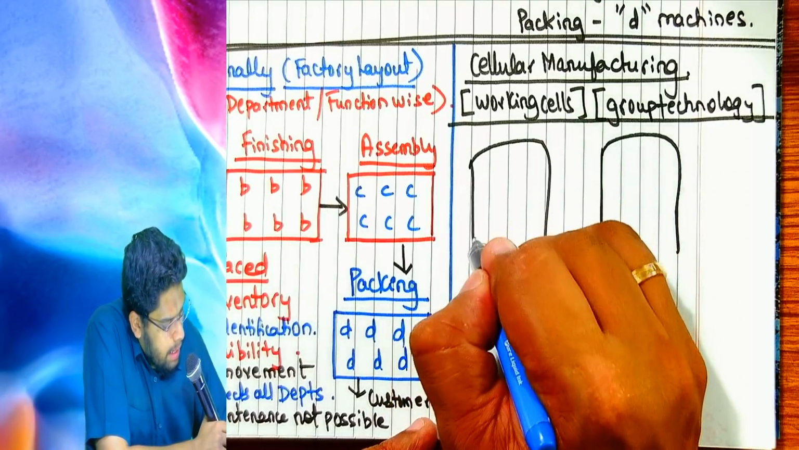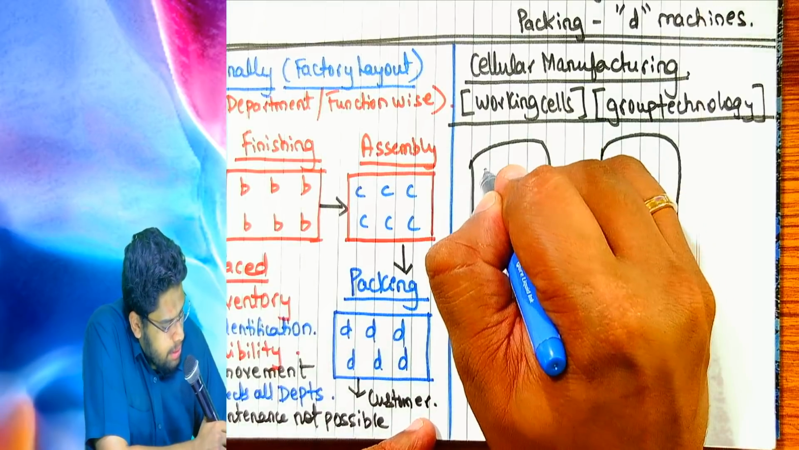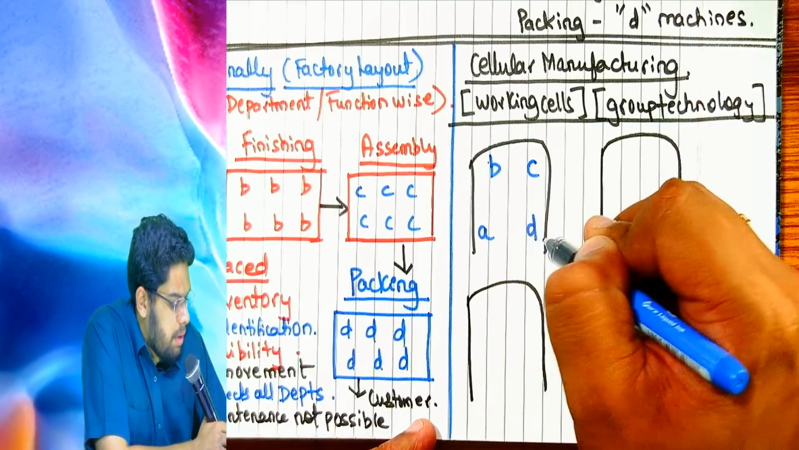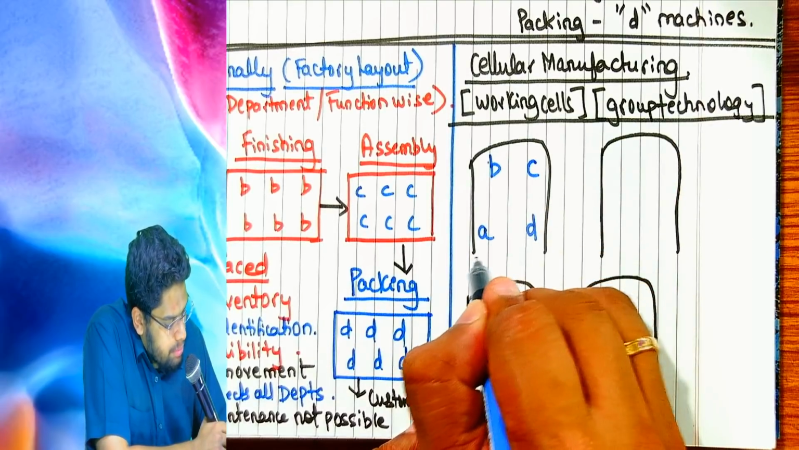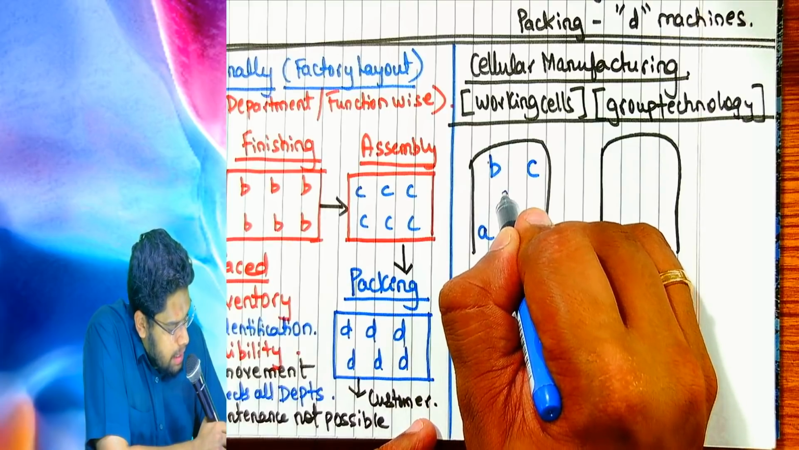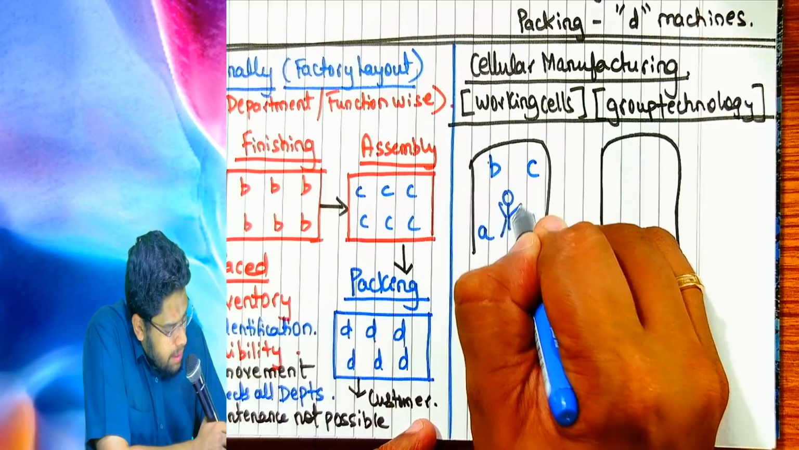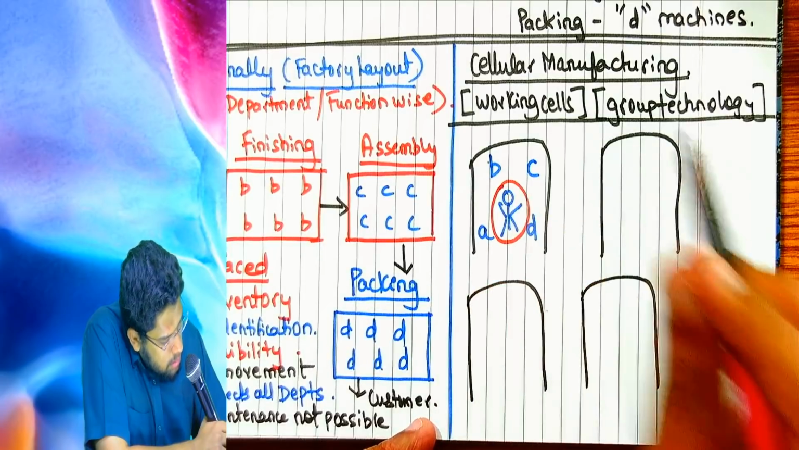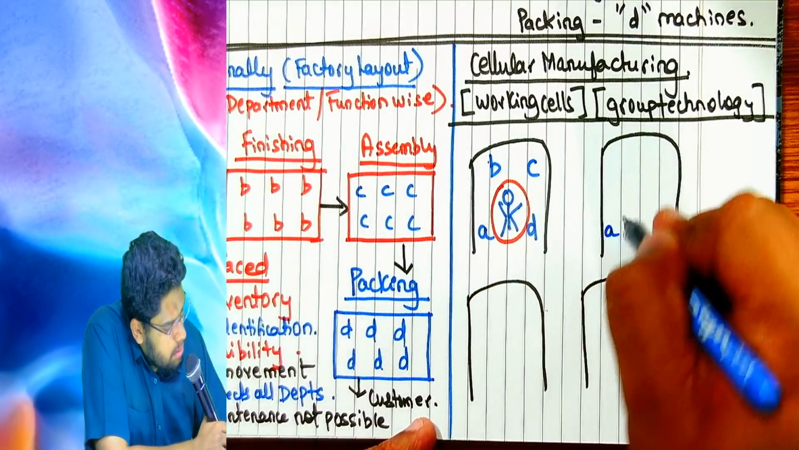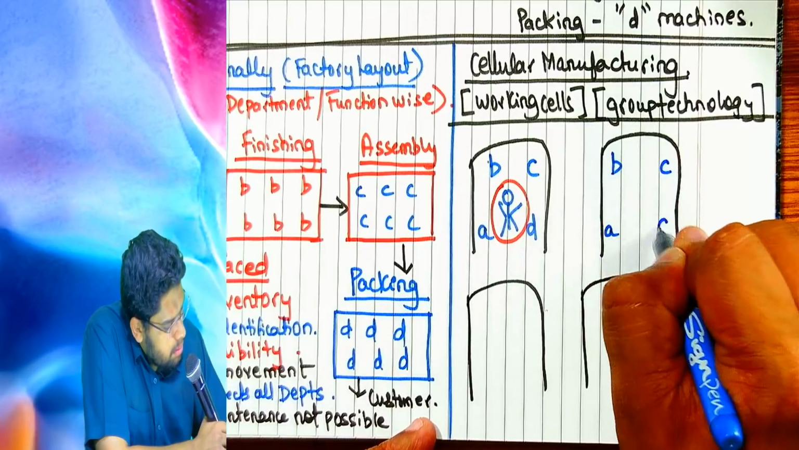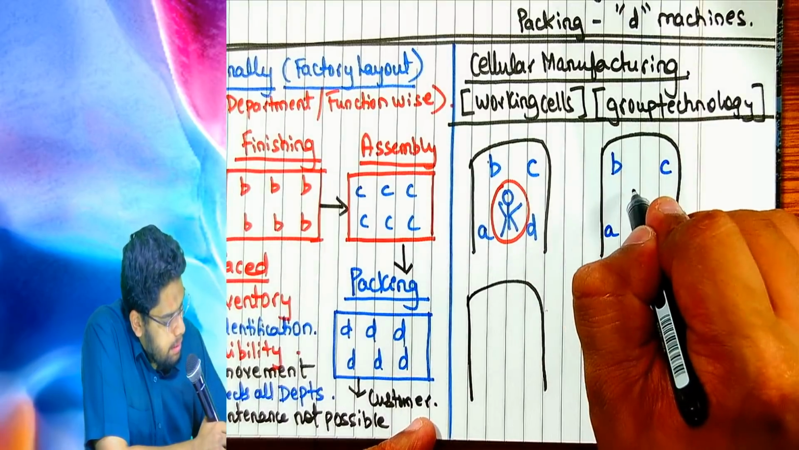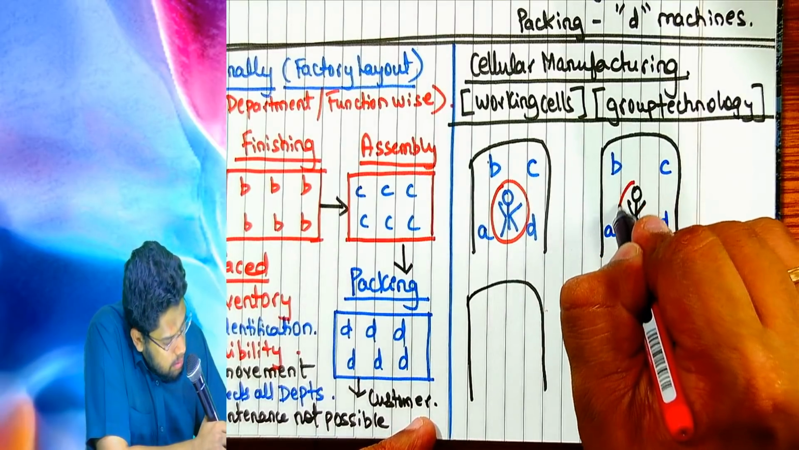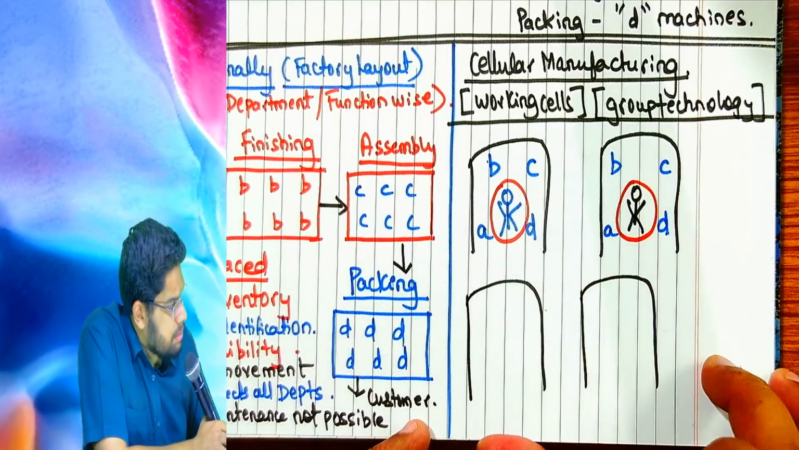So in each cell I will have A, that is for machining, B for finishing, C for assembly, D for packing, and these activities will be done inside each cell under the supervision of a single operator. This single operator will perform all the activities within his respective cell.